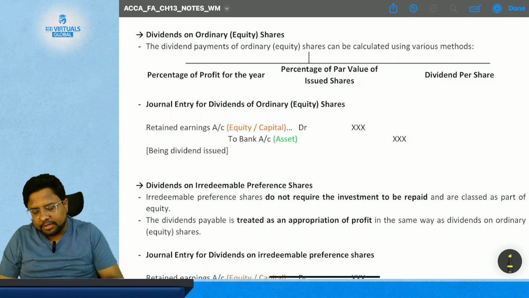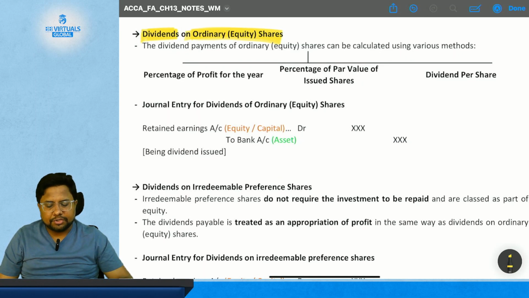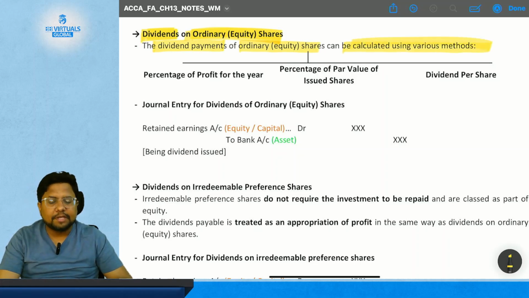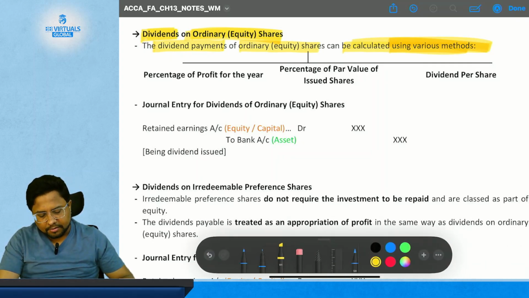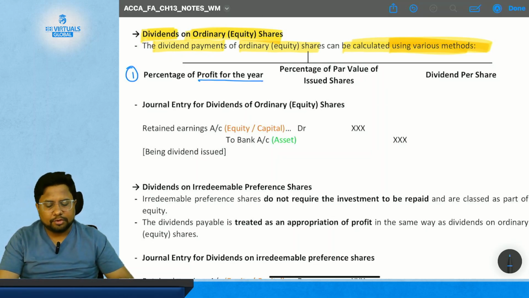First of all, start with the dividend on ordinary equity shares. The dividend payment to ordinary equity shares can be calculated using various methods. So the dividend which you are going to pay to the ordinary equity shareholder can be calculated by using different methods, which is first the percentage of profit for the year.